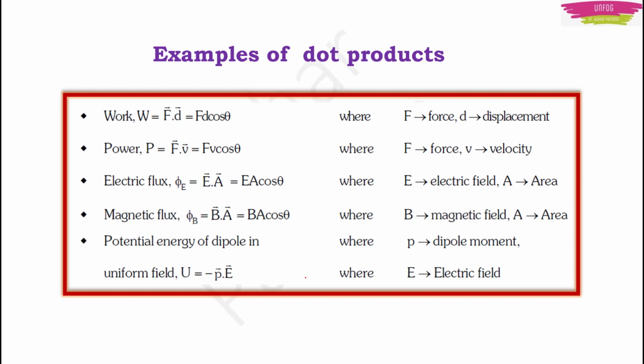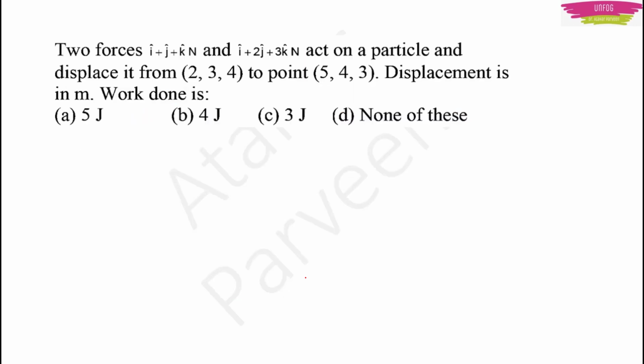So if you get any question based on that, remember that you have to apply scalar or dot product in this. For example, if the question is two forces i plus j plus k Newton and i plus 2j plus 3k Newton act on a particle and displace it from 2, 3, 4 to 5, 4, 3, displacement in meters. Work done is, and 4 options are given.